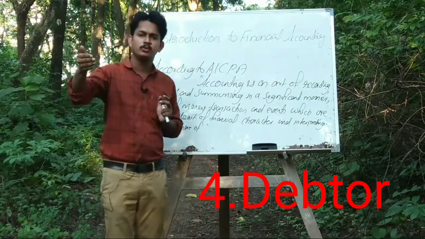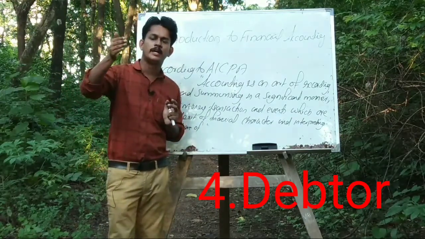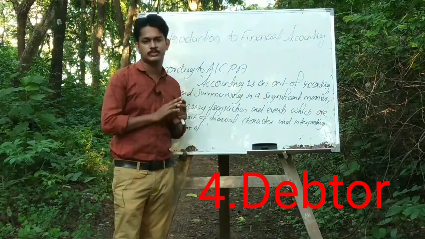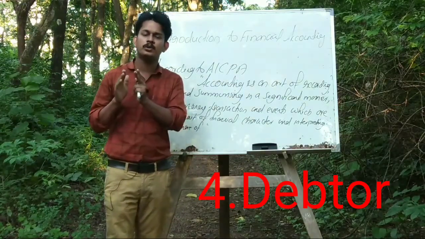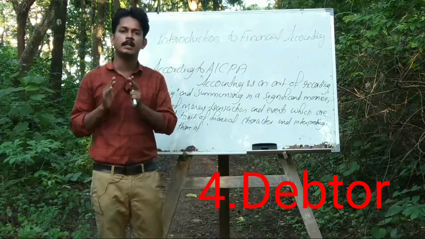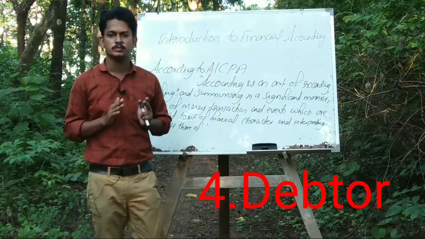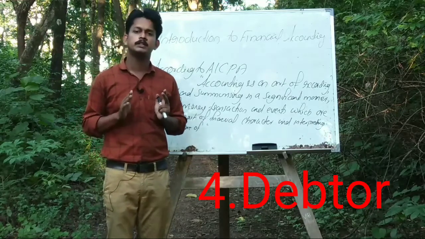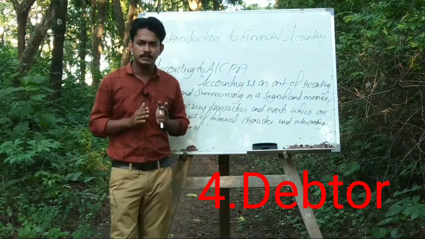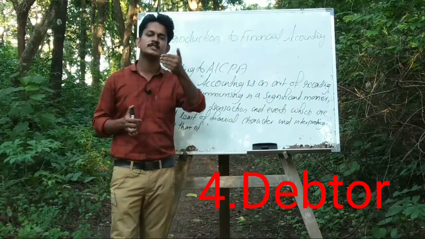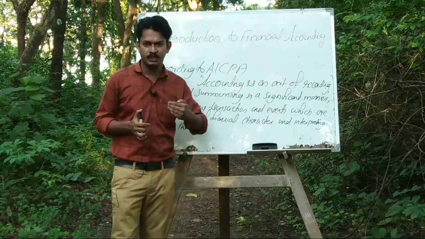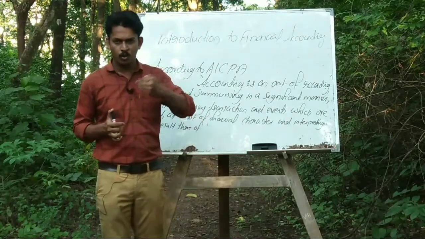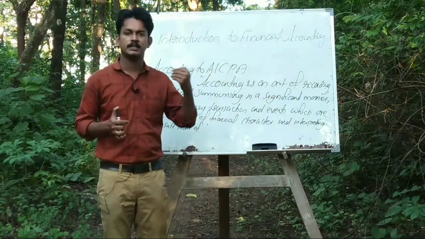Mr. Raju owes some money to the business. Here, Raju is considered as the debtor of the business. So, who is the debtor? Debtor is a person who owes money to the business.